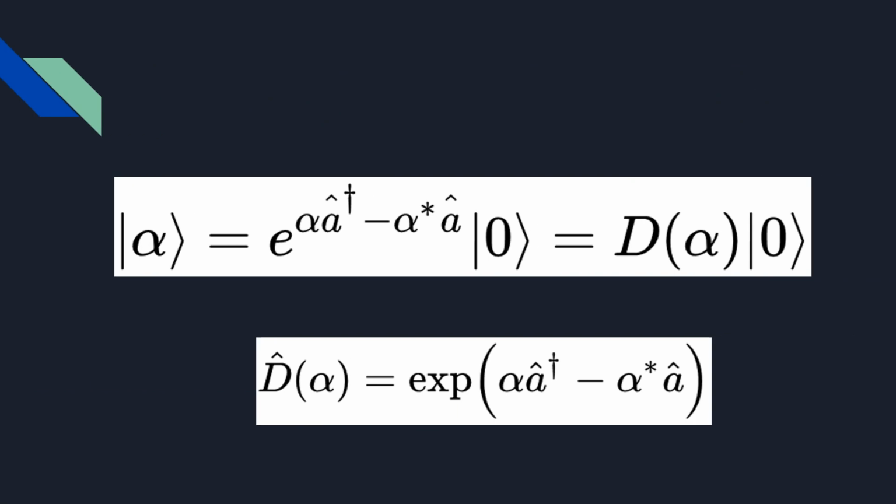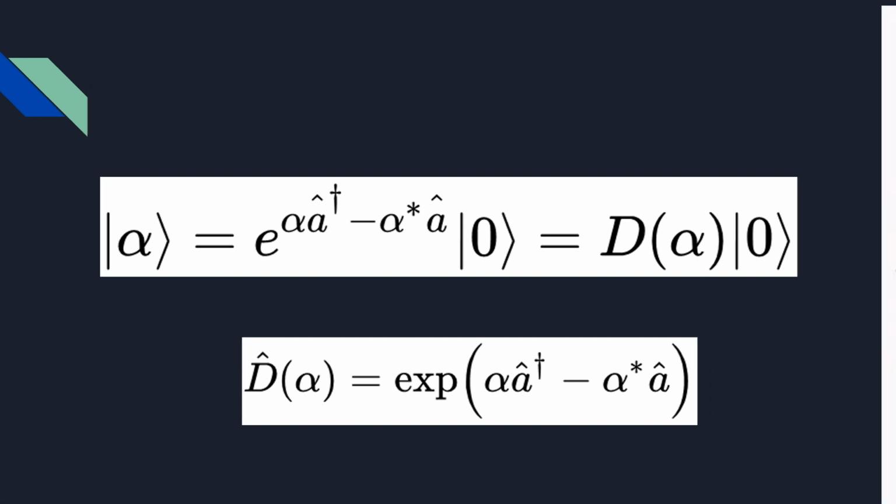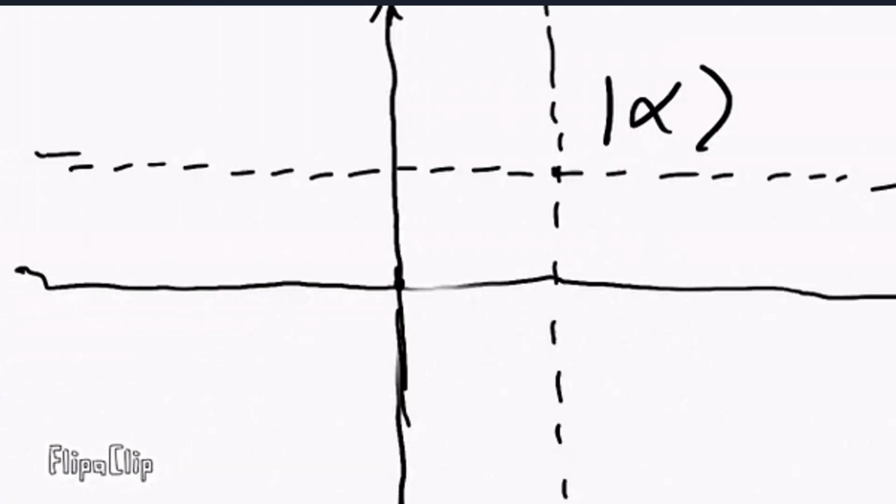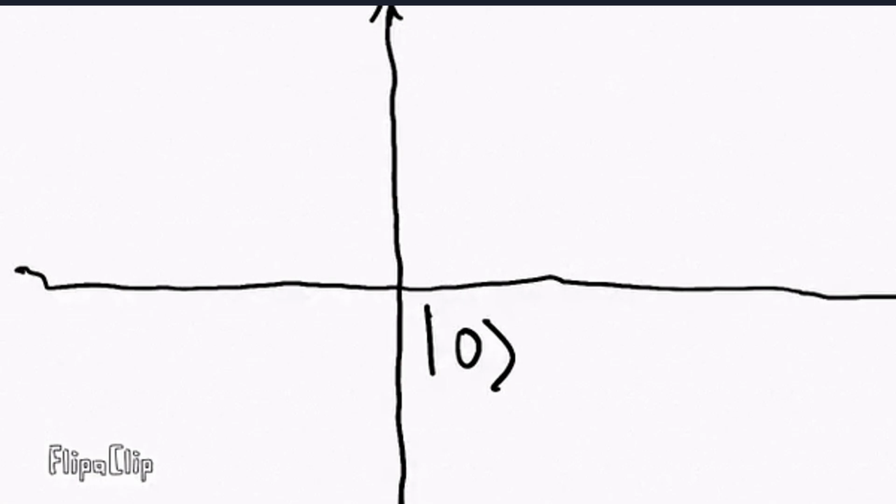We can also define a coherent state as the result of a displacement operator displacing the vacuum to some other point on the Argand plane. This is experimentally done using an external field, and the stronger the field, the more the displacement, so the norm of alpha is proportional to the field strength. This action can be viewed as a translation of the origin as displayed in this, well, horribly made animation.